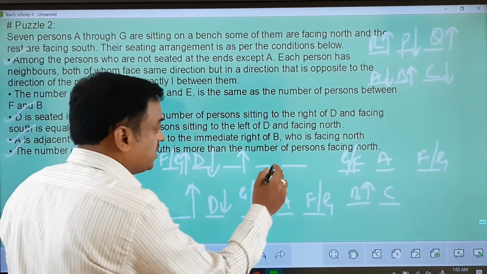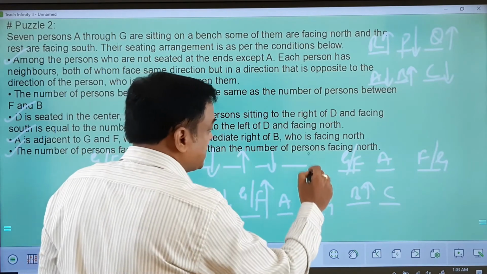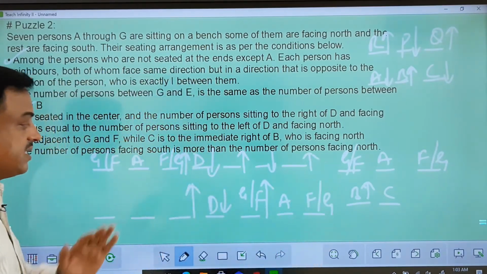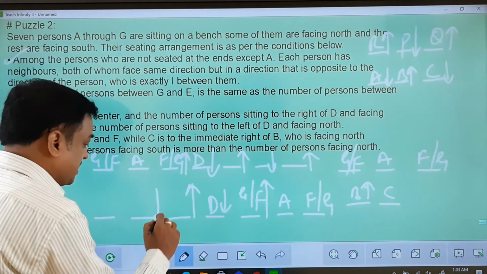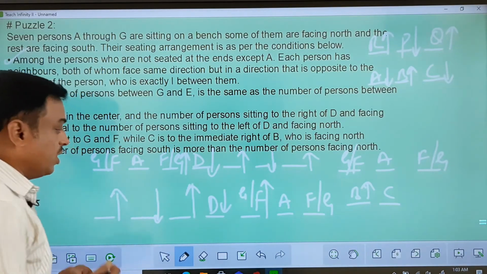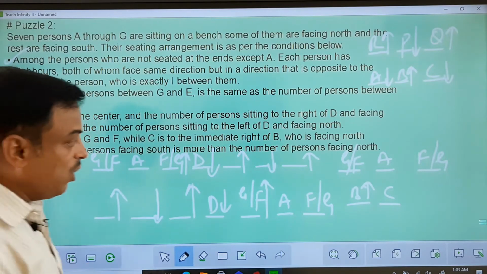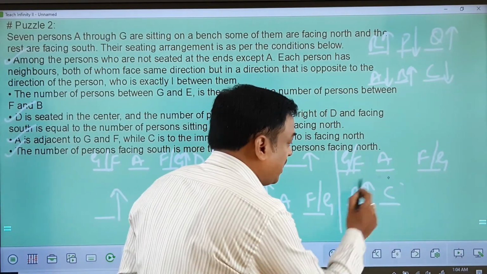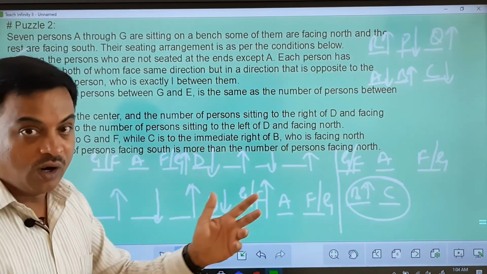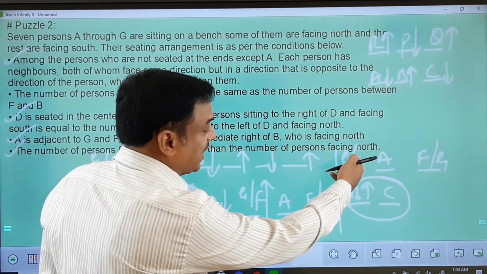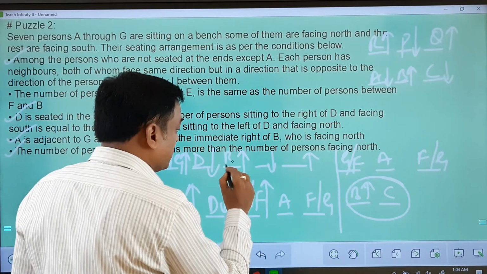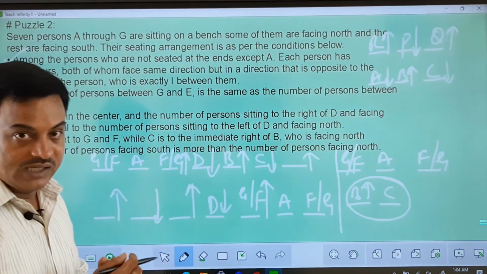This is facing north, so this has to face south and this has to face north here in this case. That is a complete arrangement. Now coming to this one, all of you. Now this is facing south, this has to face north in that case. Now I'll connect with this point, all of you. B facing north, immediate right is C. So here you can see, if I take B here, there is no right or left. But if I take B here, C is the possibility.